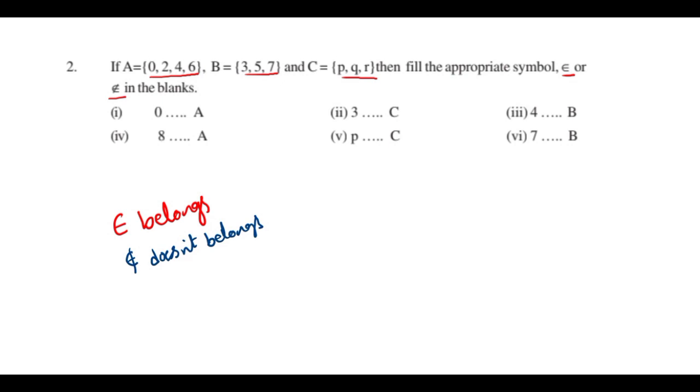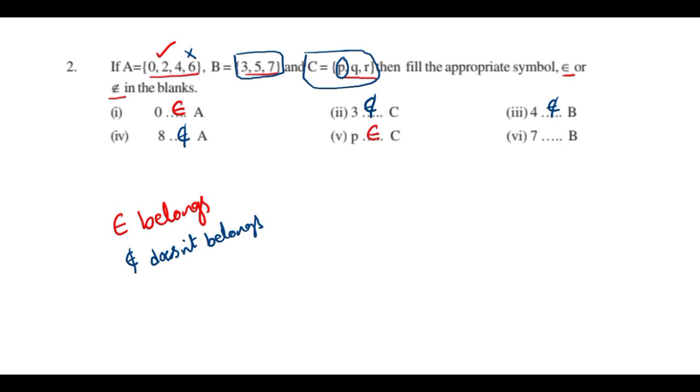First one, 0 and A. 0 is an element, it belongs to set A, so that is belongs. 3 and C: 3 is an element you can't find in this set, so it does not belong. 4 and B: yes, in the set B there is no 4 here, so it does not belong. And 8 and A: no, 8 does not belong to A, so that is does not belong. What about p? Yes, p is there in the set C, so it belongs.